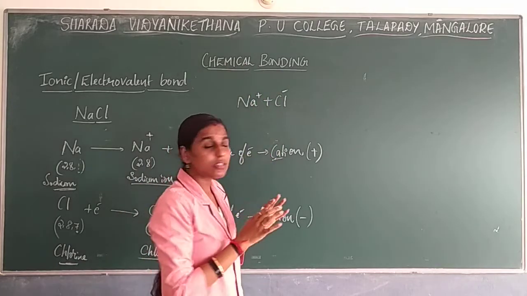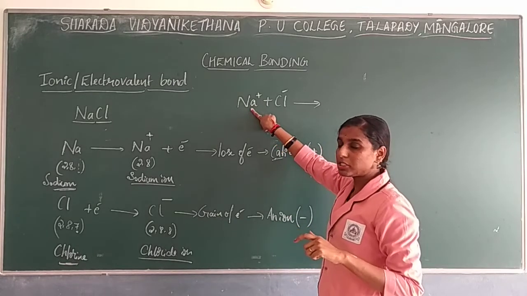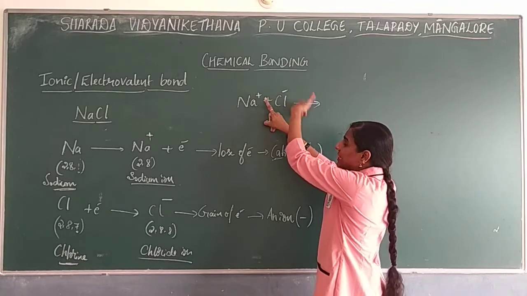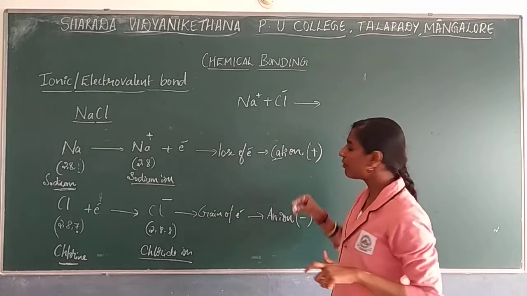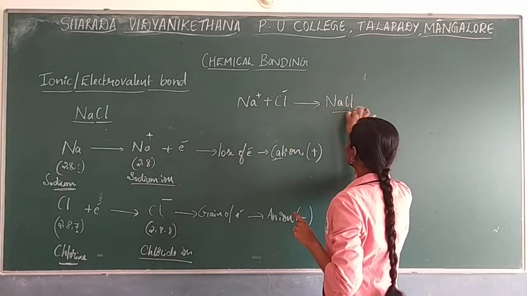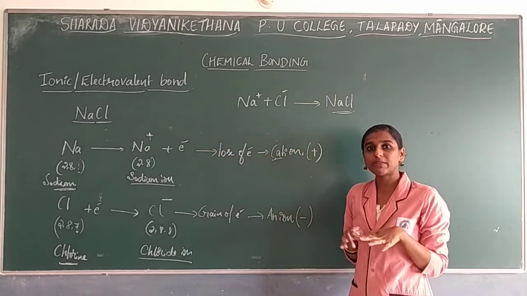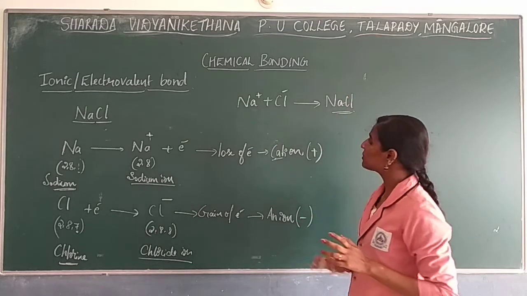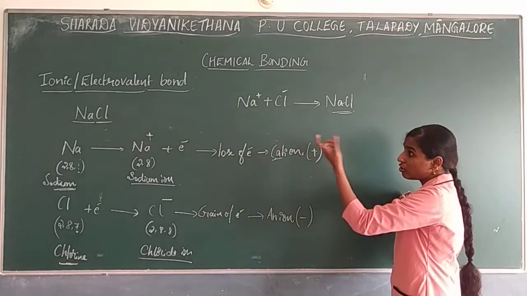So these ions are able to combine with one another. You know how this ion formation takes place by losing an electron. This chlorine atom will gain that electron and form the Cl minus negative ion. Chloride ion formation takes place and these will combine with one another to form sodium chloride. So this is the reason that NaCl forms, and the formation of a compound takes place. The bond present between these is considered an ionic bond.